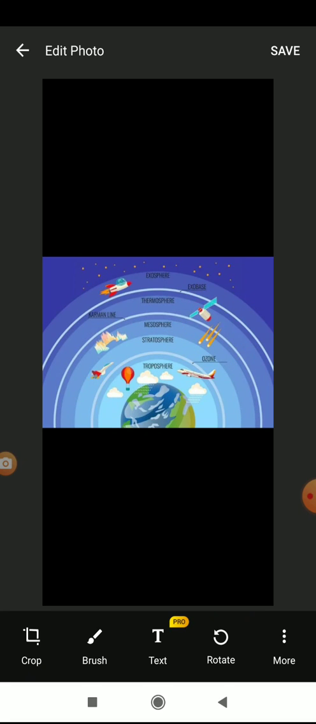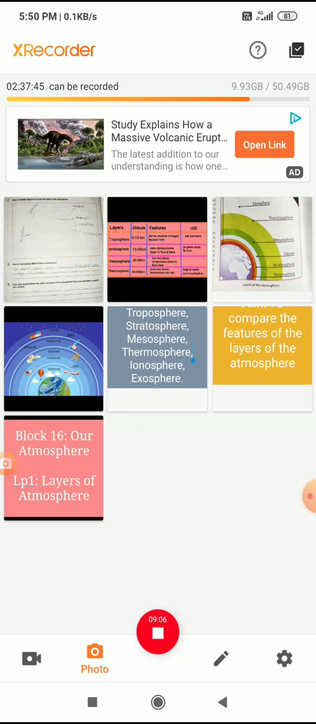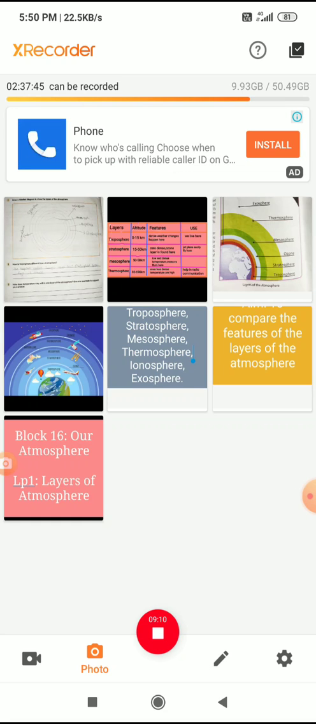So this one you have to keep in your mind, that as we go upper and upper from one layer to another layer of the atmosphere, the density of the air will become lesser and lesser, understood. So here we have completed the layers of atmosphere.